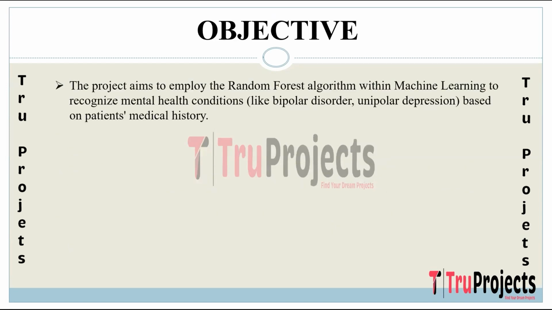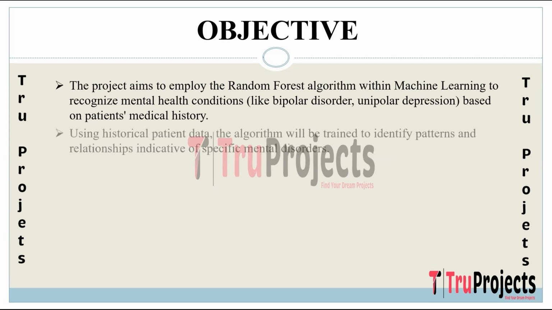Objective. The project's core objective is to implement the random forest algorithm in machine learning to identify mental health conditions such as bipolar disorder and unipolar depression. This technique is applied to patients' medical history data to predict and diagnose these conditions accurately. By utilizing historical patient data, the algorithm learns and detects patterns or correlations relevant to specific mental disorders. This training process allows the algorithm to recognize indicators within the data that signify different mental health conditions.